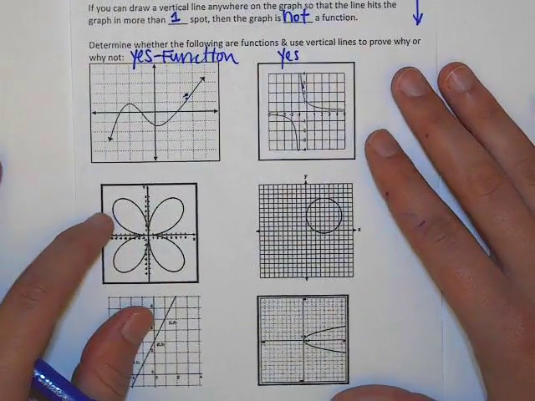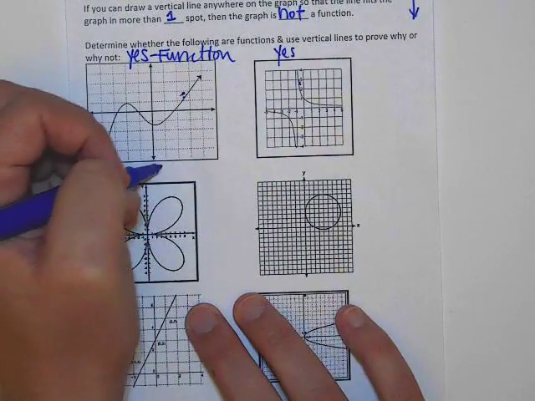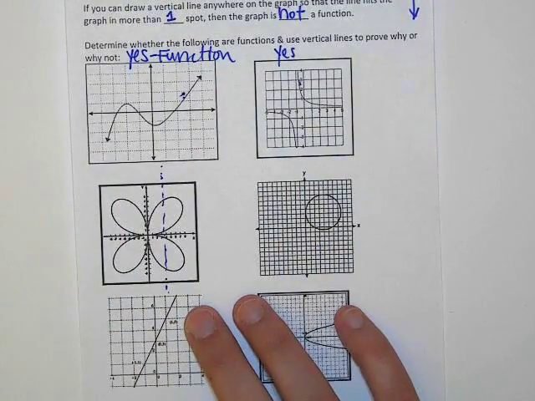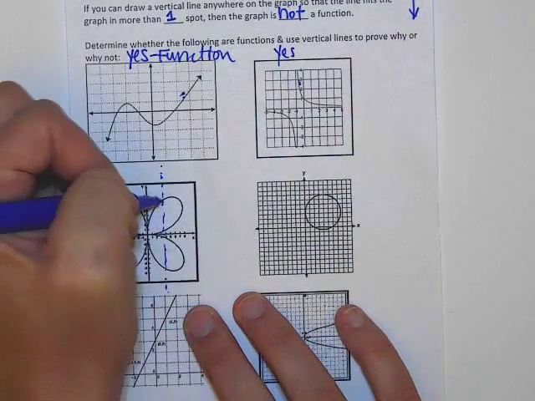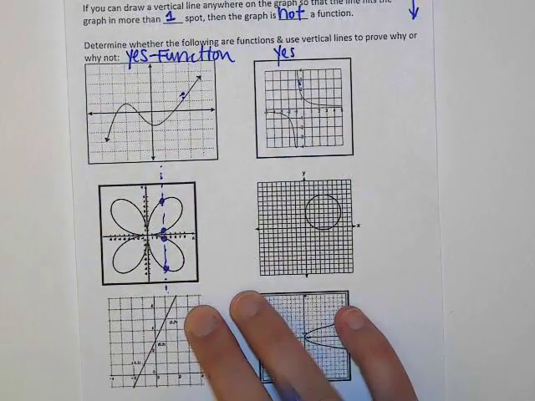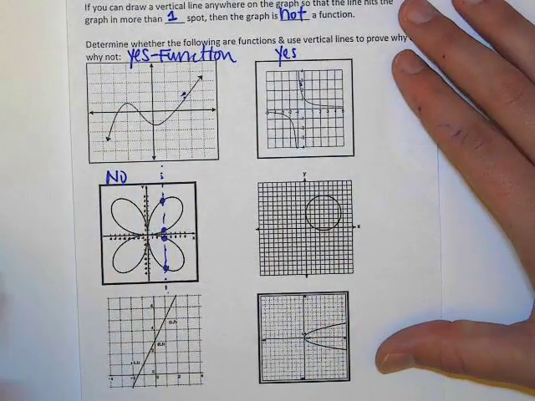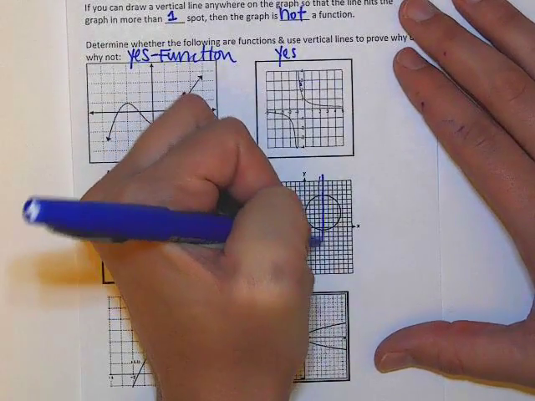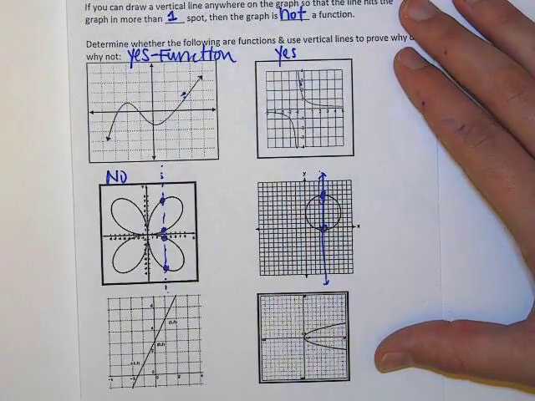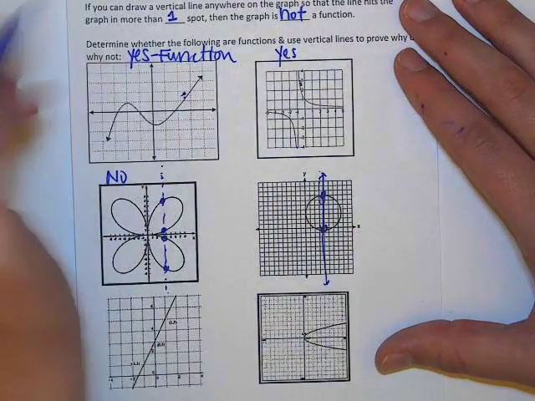Okay. This little butterfly looking one. No. If I drew a line, how many times does it touch? It touches it 4 times. 1, 2, 3, 4. So is this a function? No, because it can only touch one time. The circle, is this a function? No. It touches twice. Anywhere, as long as it happens one time. So this is no.